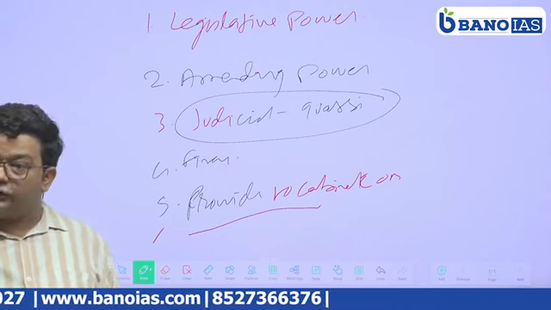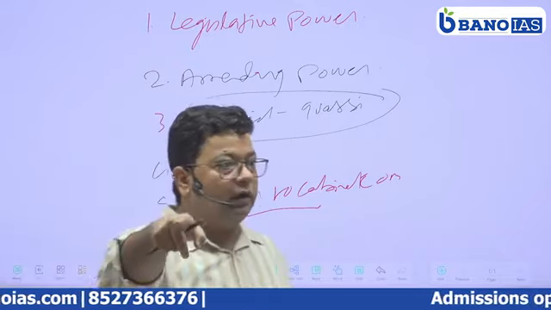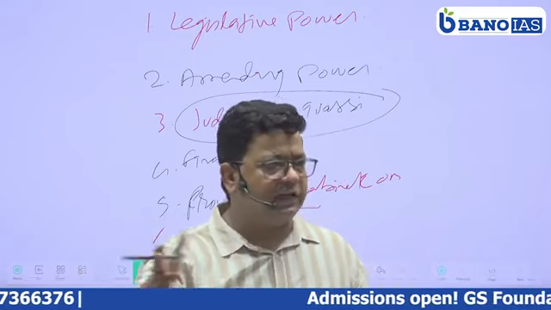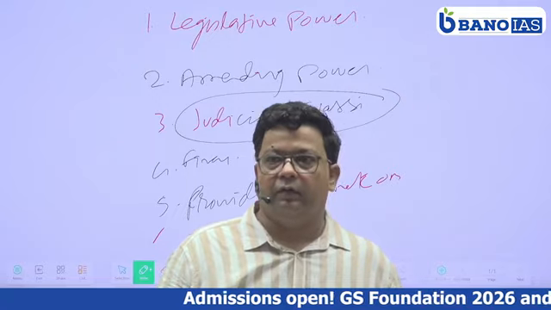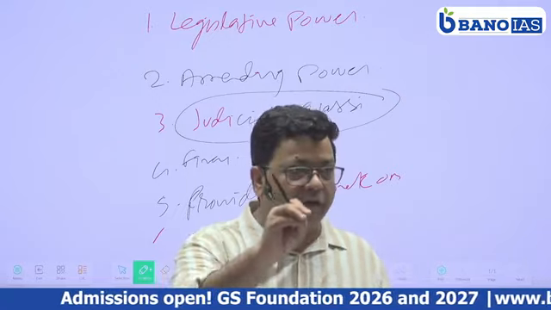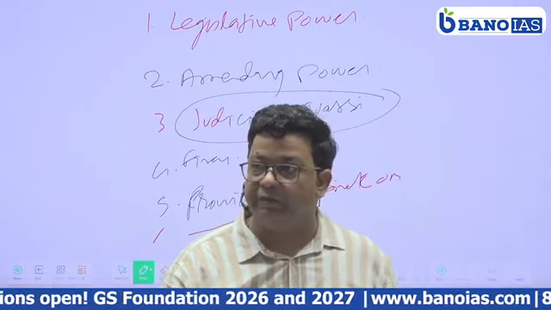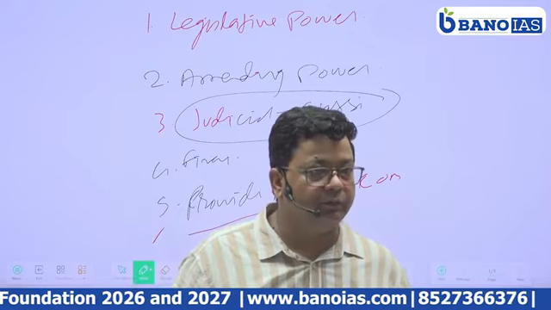In the states where they have a bicameral legislature, some ministers are from the council also. Many states, Mamata Banerjee from West Bengal, but there is no council in West Bengal. So they have a power, like in Rajya Sabha. Our earlier prime minister, former prime minister Dr. Manmohan Singh is from the Rajya Sabha.